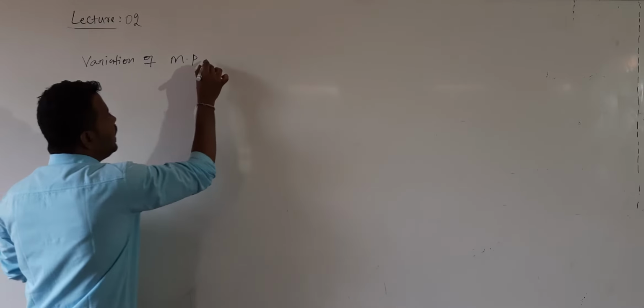Then Vf is the final volume and Vi is the initial volume. So this gives the variation of pressure with the temperature, the variation of melting point and boiling point with the pressure. Where T is the absolute temperature, you can also call it the boiling point temperature or melting point temperature.